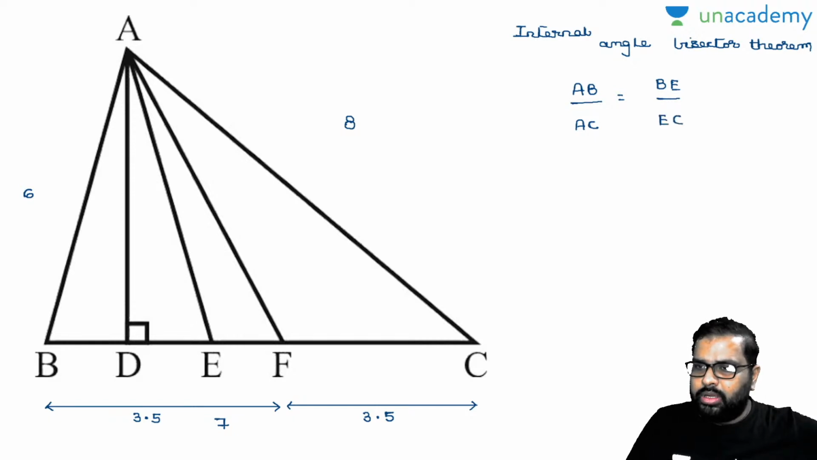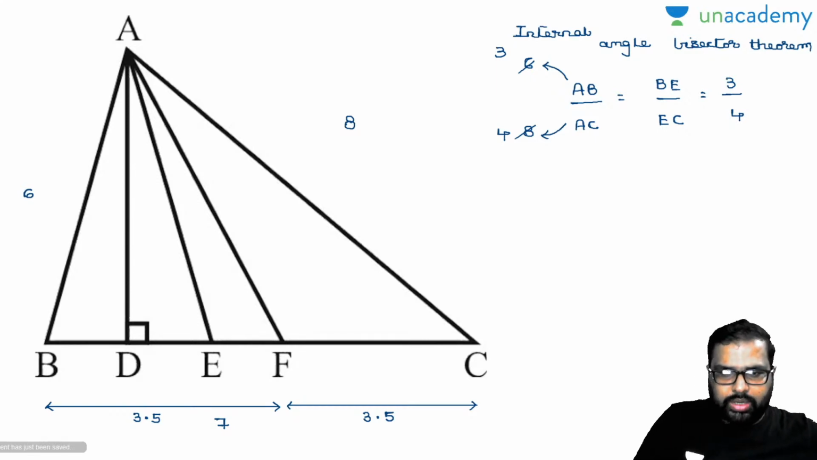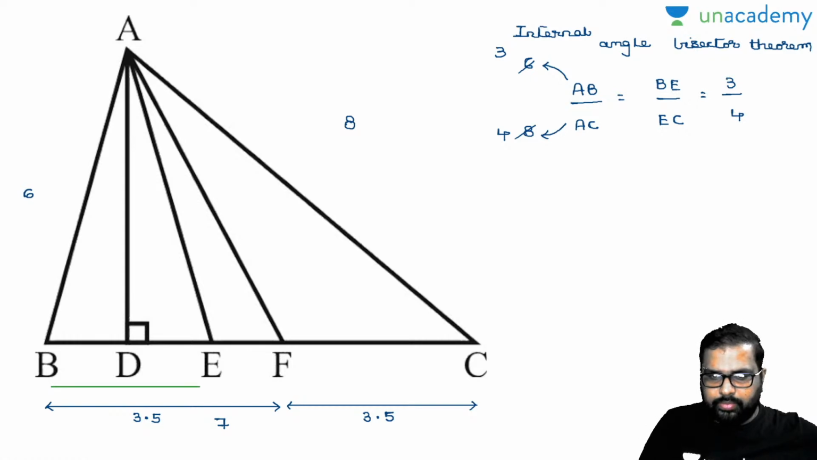Perfectly right. Now AB is how much here? 6. AC is how much? 8. By this, what can I write? Now this is 3 and this is 4. Am I right or wrong? So BE by EC is equal to 3 by 4. Now, can I write it like this? BE is how much? 3. BE is equal to 3.